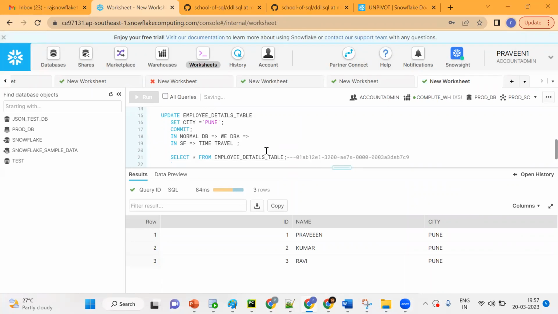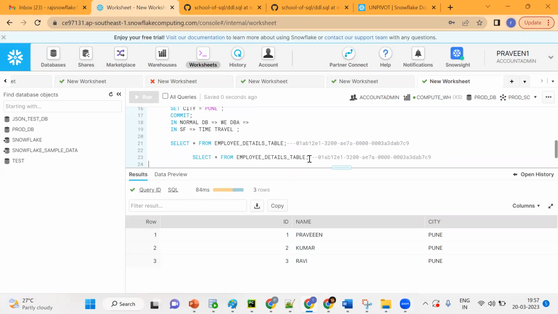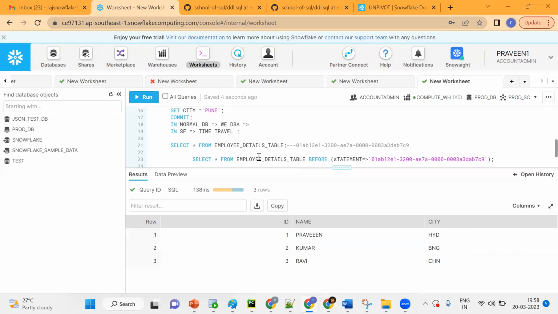For this purpose, we need to go for the time travel feature. So go back here. We should use the before keyword, not at. See, this is the data. Tell me, are you getting the point? Previously, what happened before updating? I want to get this data. For this purpose, we have a time travel feature.